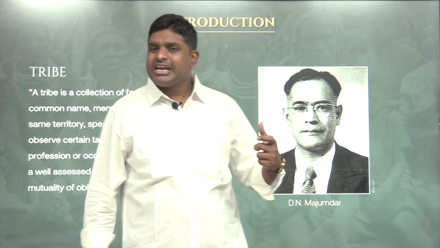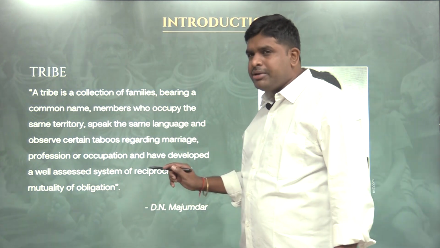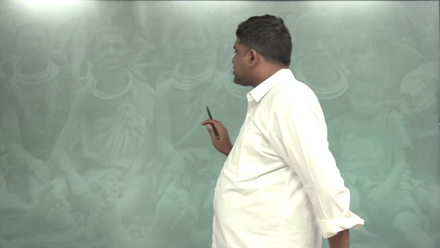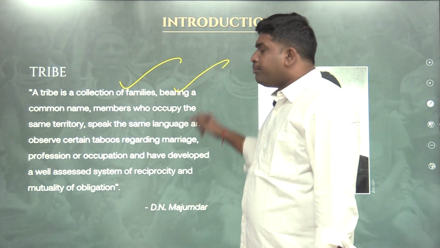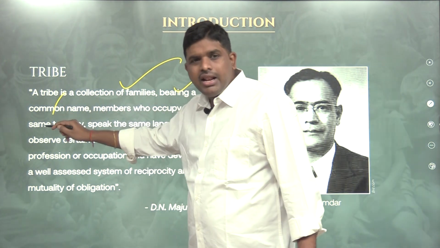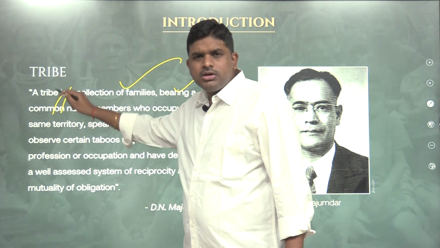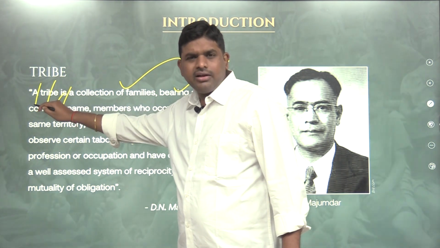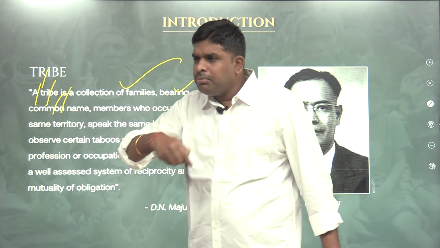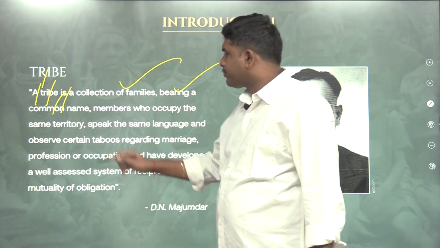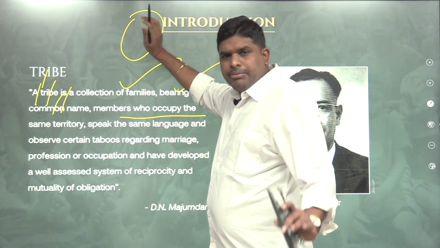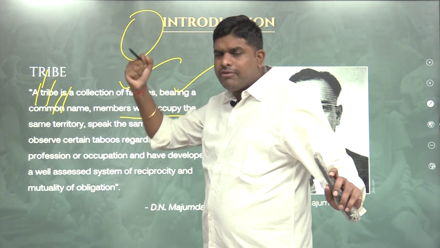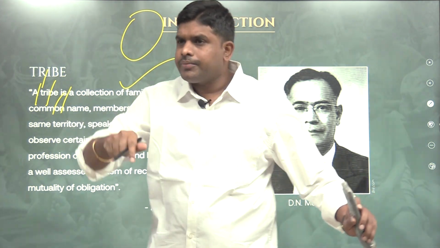According to him, a tribe is a collection of families bearing a common name, like Bhil, Gond, Chenchu, Nair, Khasi. The people bear a common name. Members occupy the same territory, and they have a strong feeling towards their territory.